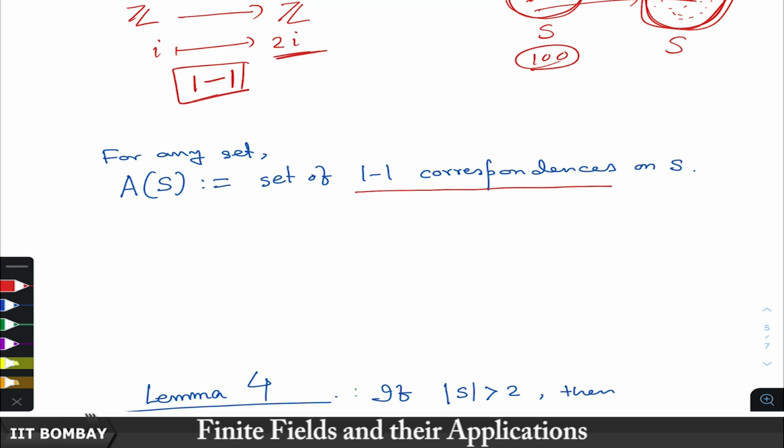Now, we talked about 1 to 1 correspondence. 1 to 1 correspondence means it is a 1 to 1 and onto map, injective as well as surjective. So, it is a bijective map. If you take the set of all such maps, this is denoted by A(S), and this is a very important set, as we will discuss later also. The set of all bijections or 1 to 1 correspondences in S. Under composition, they have a very nice structure which is called the group structure that we will see later.